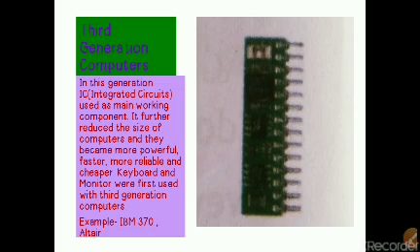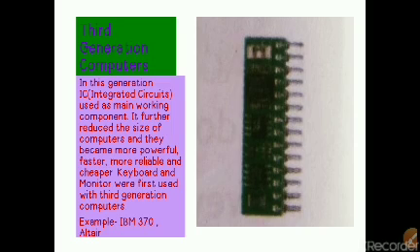In the third generation computers, keyboard and monitor were used for the first time. Examples of third generation computers are IBM 370 and Altair. This is the modern digital computer. From this third generation, modern digital computers were developed.